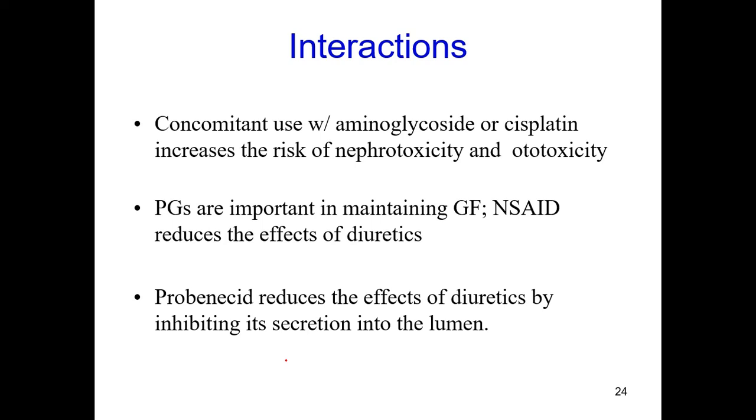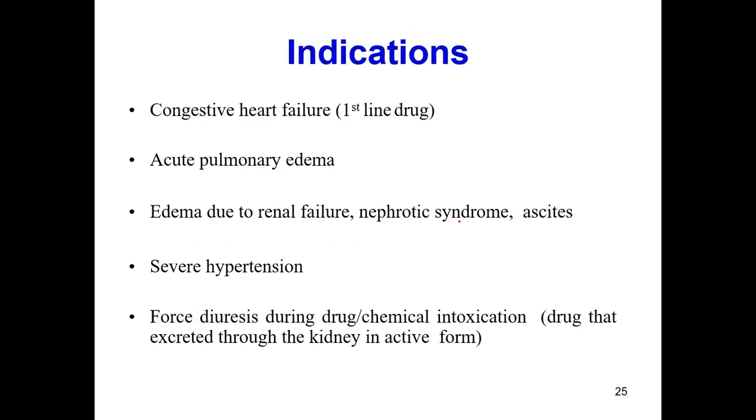Interactions: they interact with aminoglycosides and even anticancer drugs like cisplatin. There may be a risk of nephrotoxicity and ototoxicity, as they produce synergistic actions with the aminoglycosides and cisplatin. Prostaglandins are involved, and NSAIDs reduce the diuretic effect also. Probenecid reduces the effect of diuretics by inhibiting their secretion into the lumen. So these are some of the drug interactions it will produce.